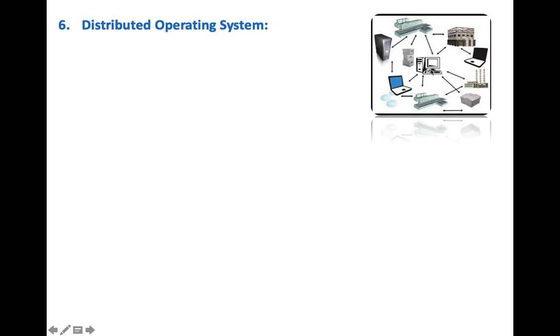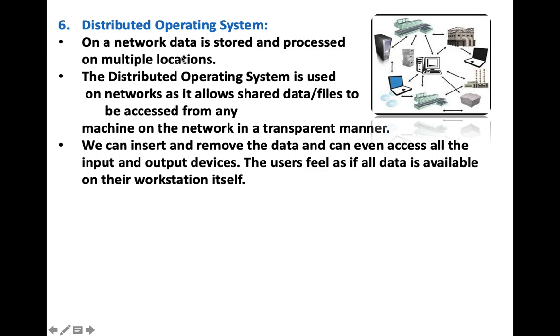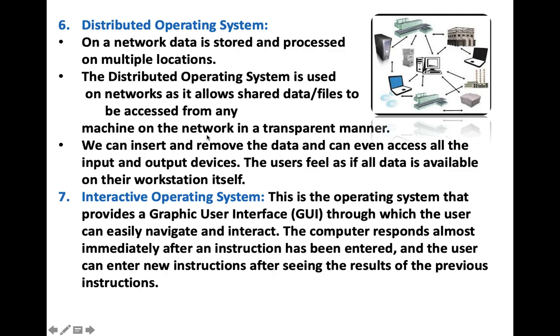Next is your distributed operating system. In this operating system, the data is stored on a server and processed on multiple locations. For example, whenever you are using your bank accounts, the data is stored in the head office of a particular branch of a particular bank, and you are just typing your account number and doing online payments. It means it is working on distributed operating systems. So you can share files and data from any machine on the network.